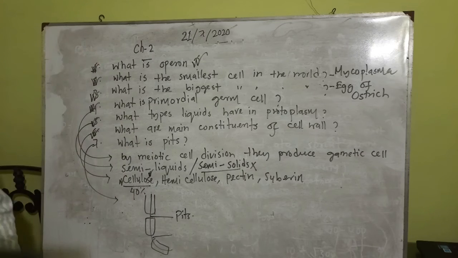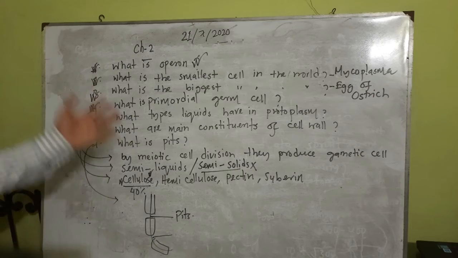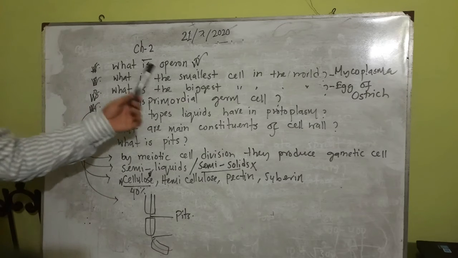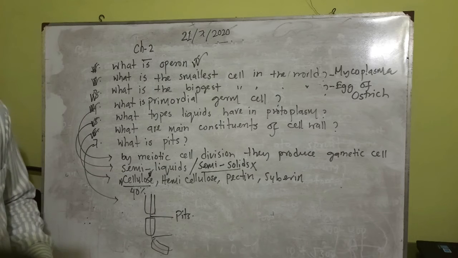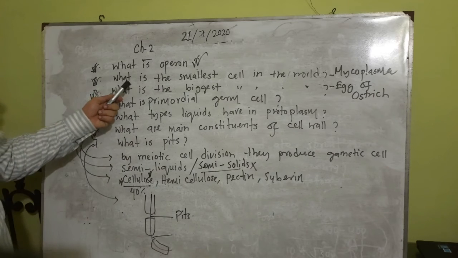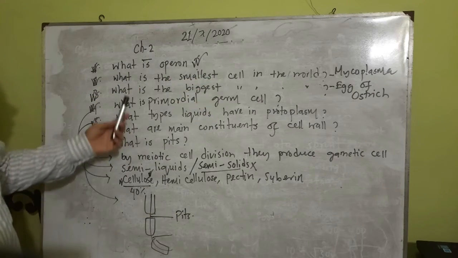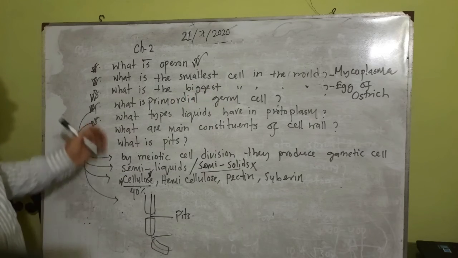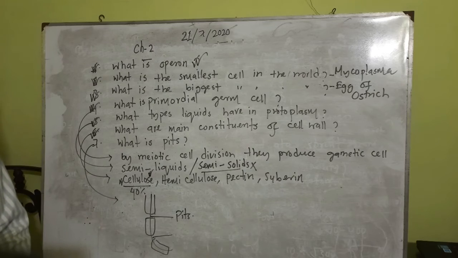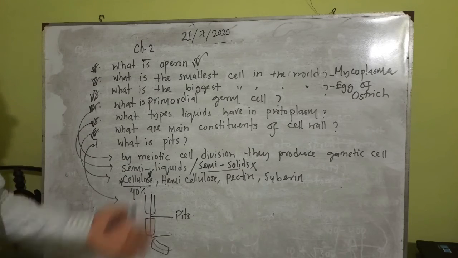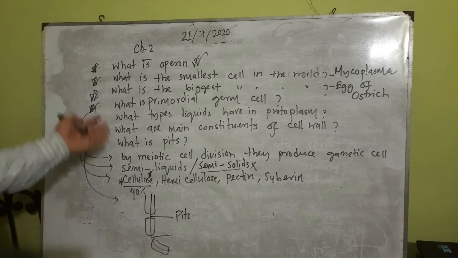So chapter 2 has started, and we already discussed some important questions. What is operon? In a prokaryotic cell, all cellular parts are not properly arranged. What is the smallest cell in the world? Mycoplasma. The biggest cell? Egg of ostrich. What is primordial germ cell? The kind of cell that can produce gametic cells by meiotic cell division.